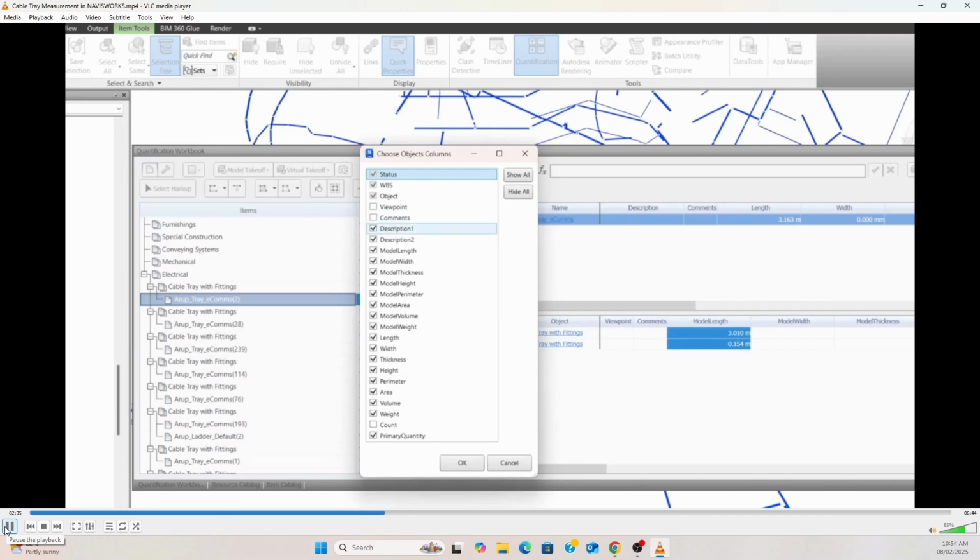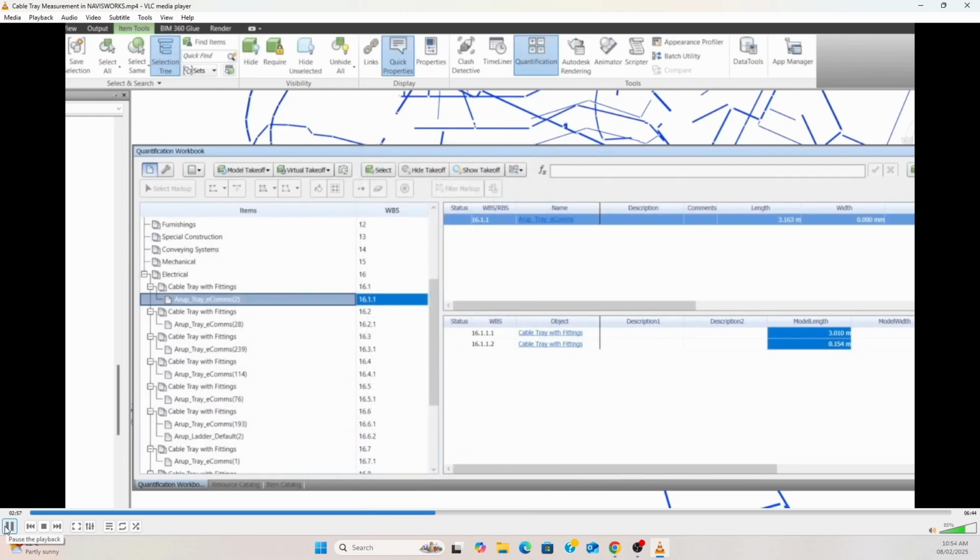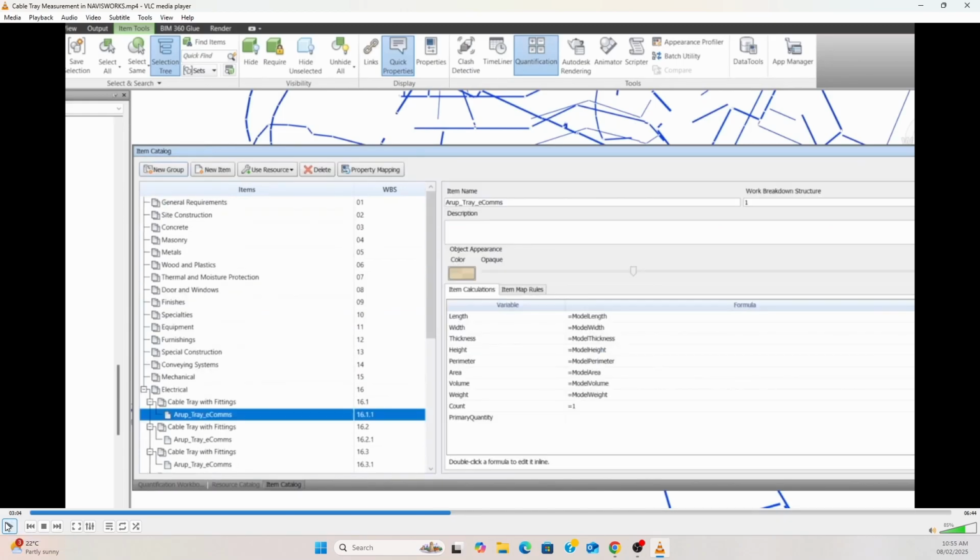Remove viewpoint, comments, model thickness, model perimeter, model area, model volume, model weight, because these parameters are not required. Then click OK. Then the unnecessary columns will be removed and description 1 and description 2 added to get our width and height.